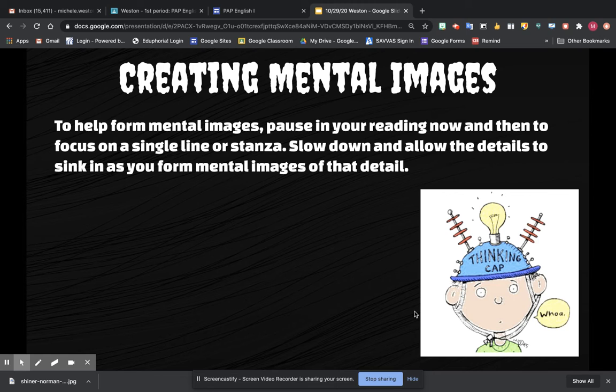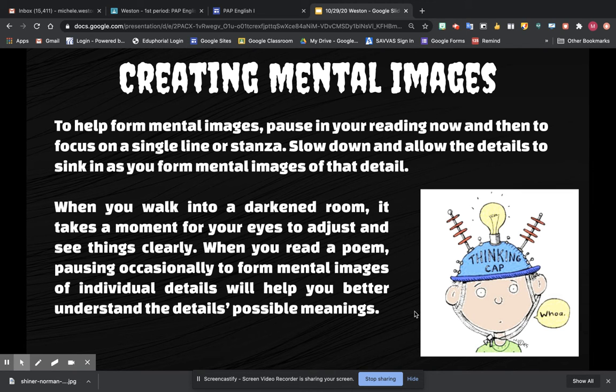Critical mental images is what you're going to be doing after you've read through the poem and done your annotation and highlighting. So we're going to do a worksheet about creating mental images. To help form mental images, pause in your reading now and then to focus on a single line or stanza. Slow down and allow the details to sink in as you form mental images of that detail. When you walk into a darkened room, it takes a moment for your eyes to adjust and see things clearly. When you read a poem, pausing occasionally to form mental images of individual details will help you better understand the details' possible meaning.